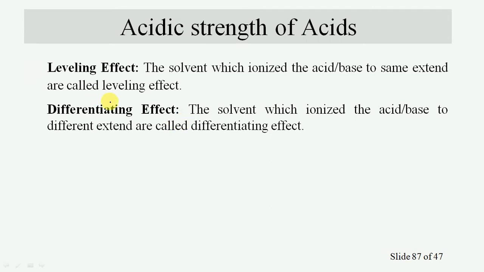In general, it has been observed that acidic solvents tend to differentiate between acids and level bases, while basic solvents tend to level off acids and differentiate bases. Non-protonic solvents which have neither strong proton donor tendency nor proton acceptor tendency may act as differentiating solvents for both acids and bases. Thus, the relative order of acid strength and base strength can be easily obtained by using a differentiating solvent.